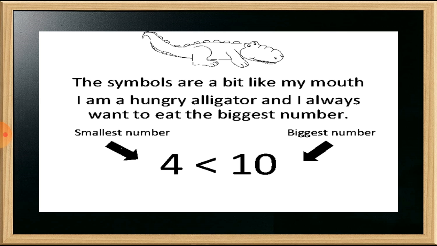As I told you in the previous lecture, you can see here number 4 is the smallest number, and always start checking from the left side. Number 4 is the smallest number. Now on the right side, here is number 10, which is the biggest number. So the crocodile will eat the number 10. Crocodile will eat the biggest number, and here on the right side number 10 is the bigger number. So here we have to put the less than sign. 4 is less than 10.